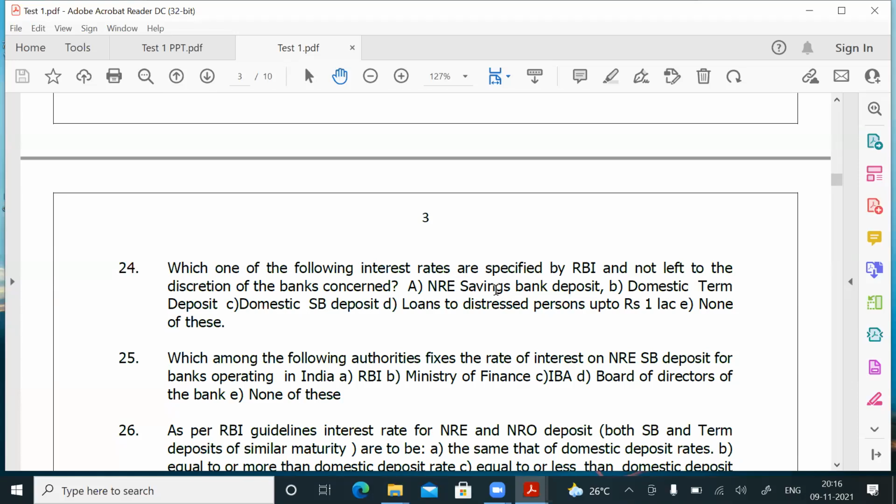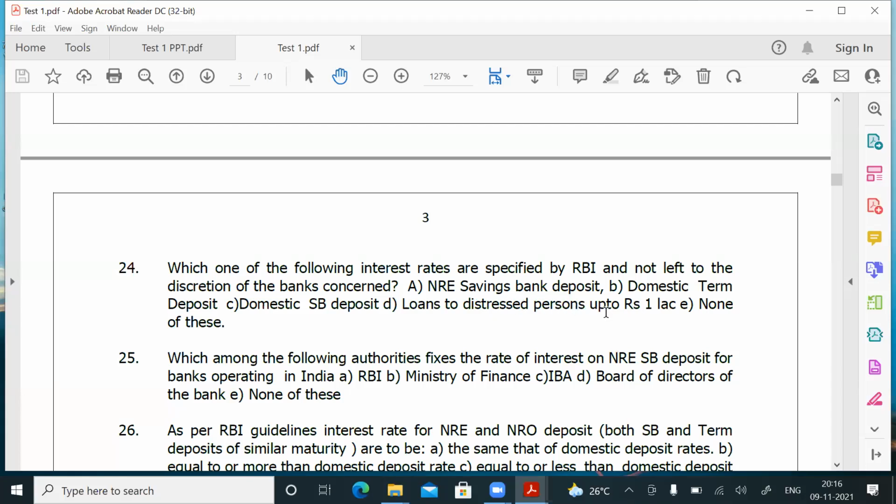NRE savings deposit rate, no, banks can fix their own rate. Domestic term deposit rate, they can fix, but the minimum is 7 days, maximum is 10 years. Domestic SB deposit, banks can fix the interest rate, but up to 1 lakh, same interest to be given. Loans to distressed persons up to 1 lakh, whether it is linked to RLLR, if it is MSME, etc., or it is linked to MCLR, if it is agriculture, etc. Okay, this is also not fixed by RBI.